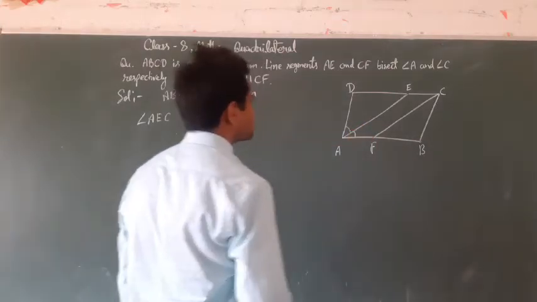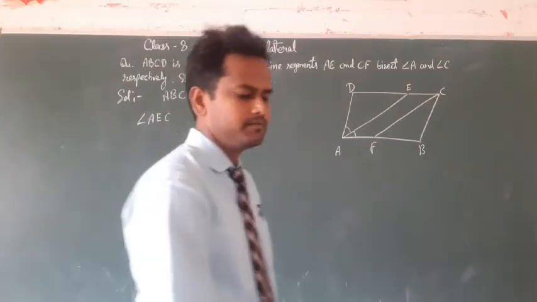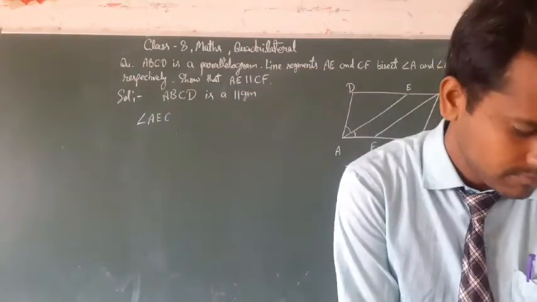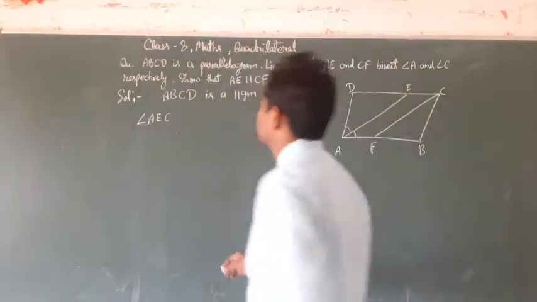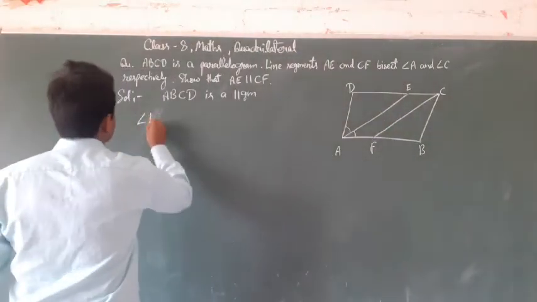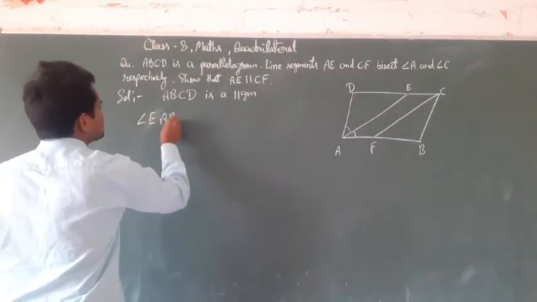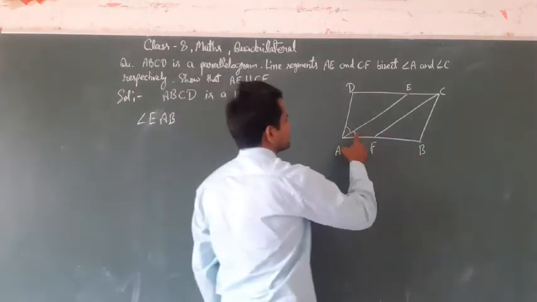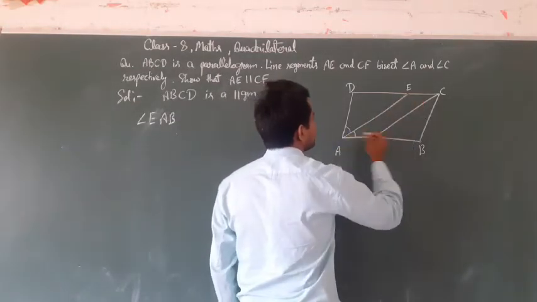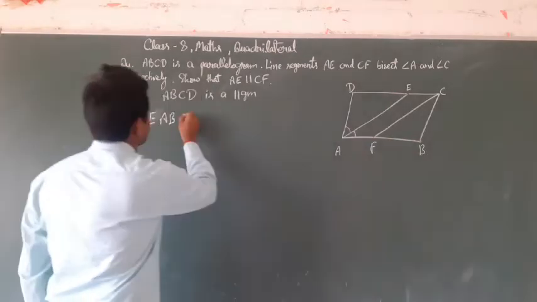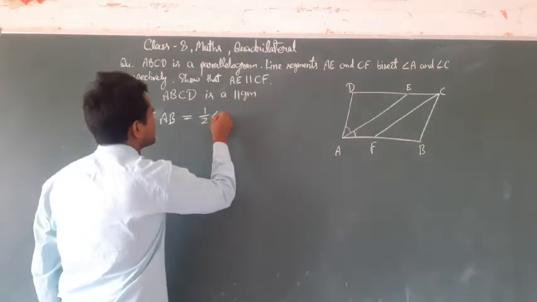That means angle EAB is equal to half of angle A.